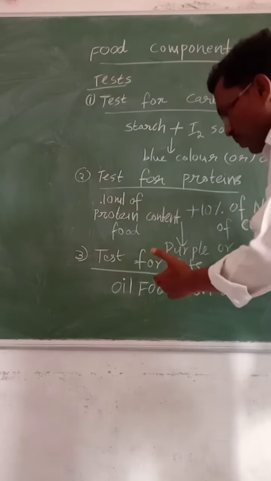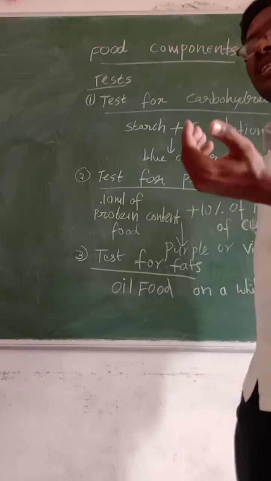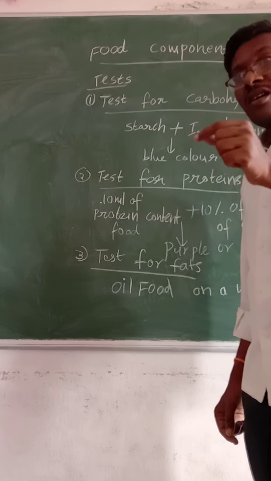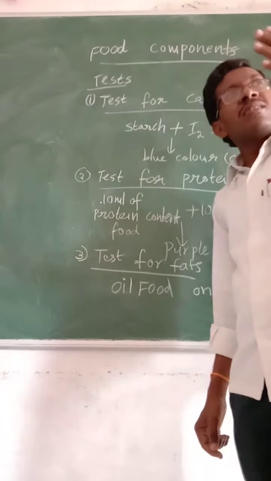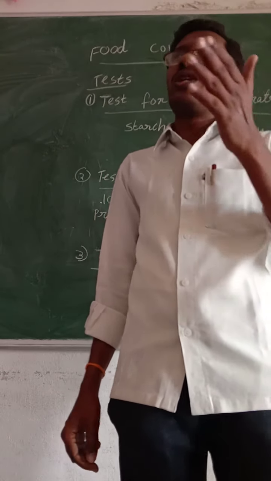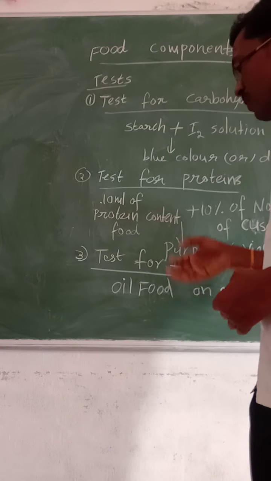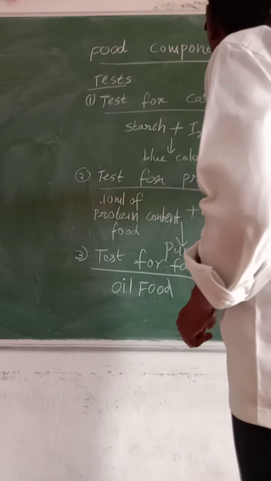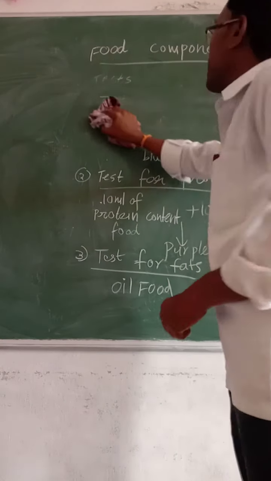So when you take any oily food, like a bhaji, and keep it on white paper, where we keep that oily food, we see the paper becomes oily. When you focus the light, it passes through partially, then it is termed translucent. So these are the tests for the identification of components like carbohydrates, proteins, and fats which are present in our food.